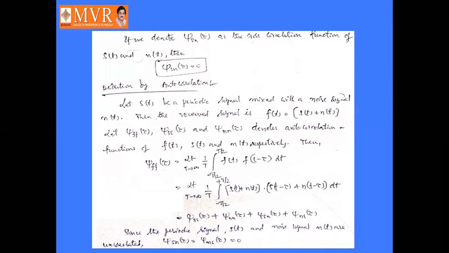This is equal to 0. This means that phi Sn of tau is equal to 0.